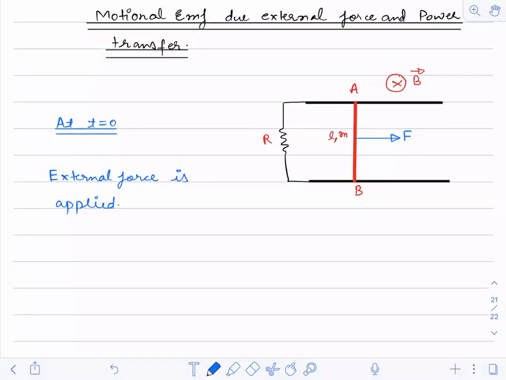If you have a force on this, it will be an accelerated motion. The rod will start accelerating.